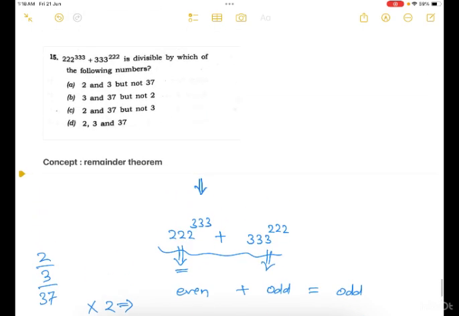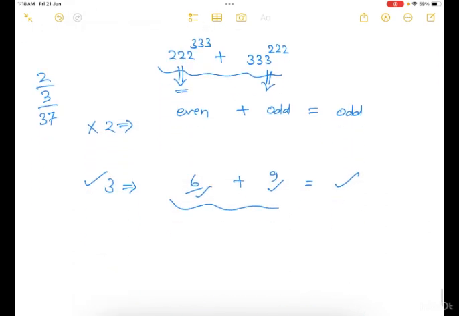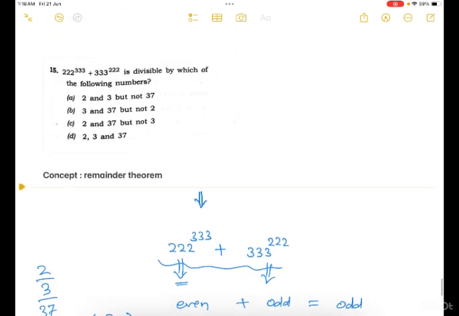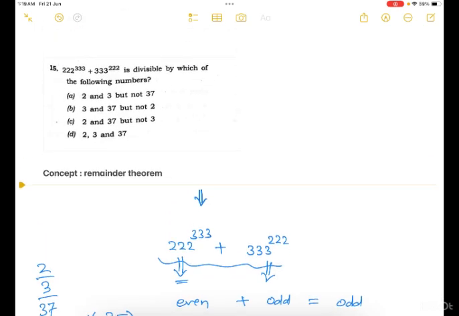Now in case of 37, if you are smart enough you can easily eliminate answer choices. See the second answer choice, it says 3 and 37 but not 2. Only one option has 3 and 37 but not 2.